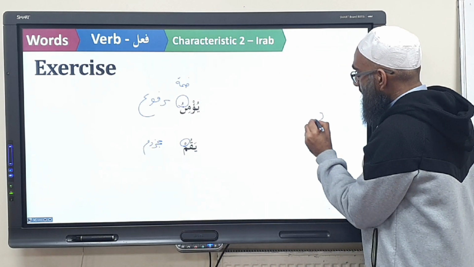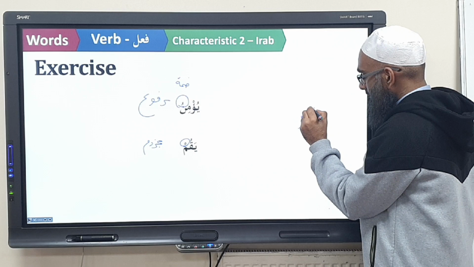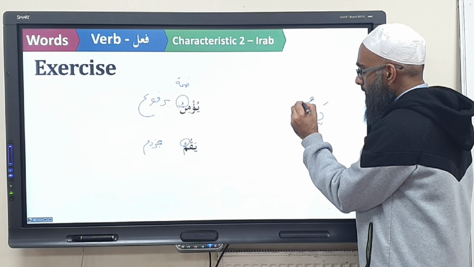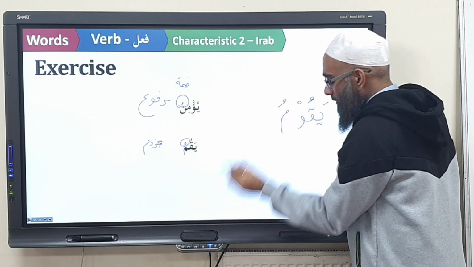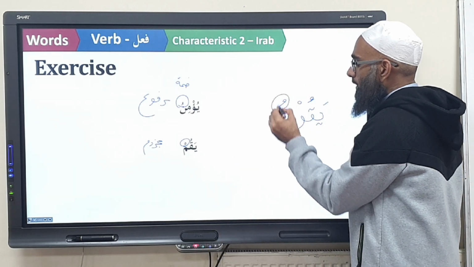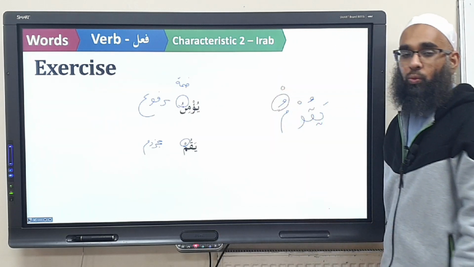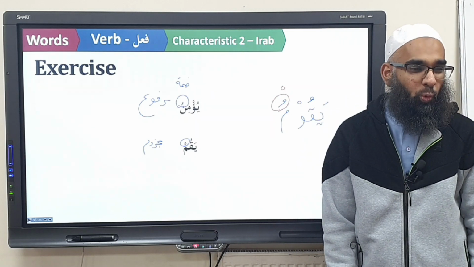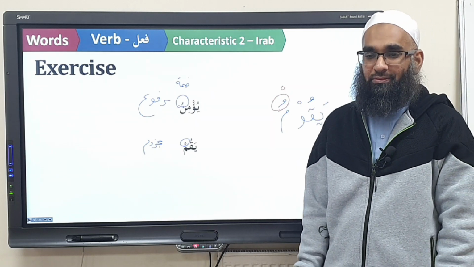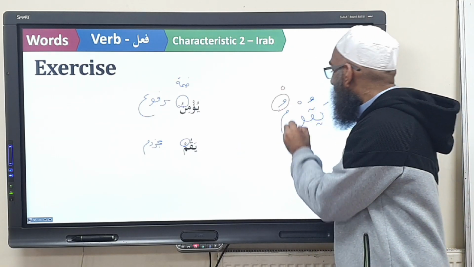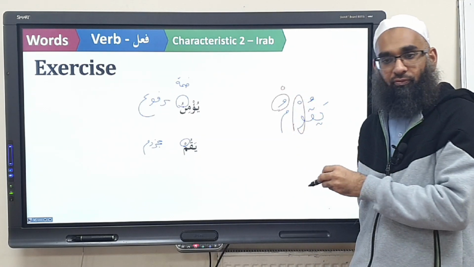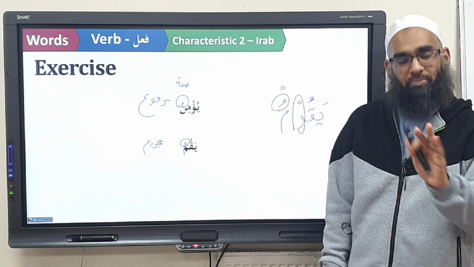There's a bit of a note here. Really, it's qama, yaqumu, isn't it? So what do you change in the yaqumu? It becomes yaqum. It's too long, isn't it? So just shorten it and say yaqum. So remember that note: if there's a waw, an alif or a ya in the middle, you just make it short.